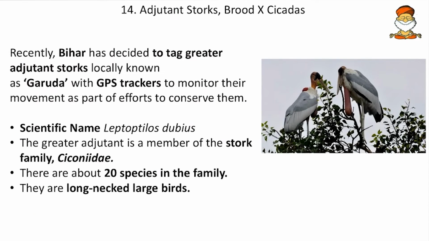Then adjutant storks. So recently Bihar has decided to tag greater adjutant storks, locally known as Garuda, with GPS trackers. And here the scientific name is Leptoptilus dubius.